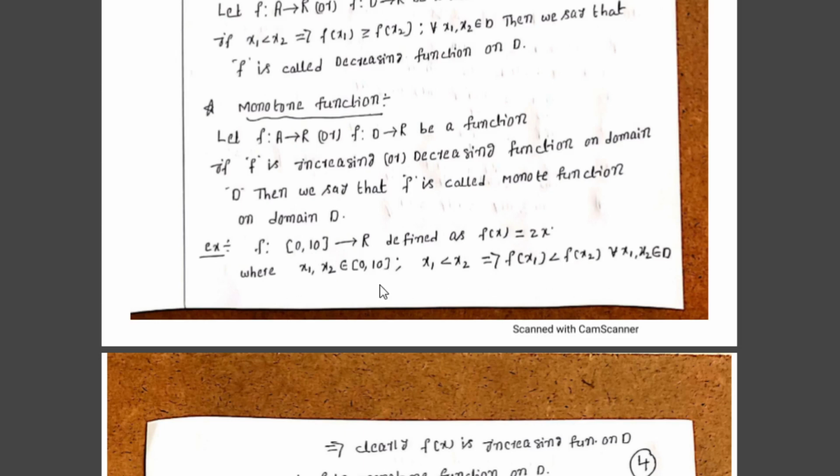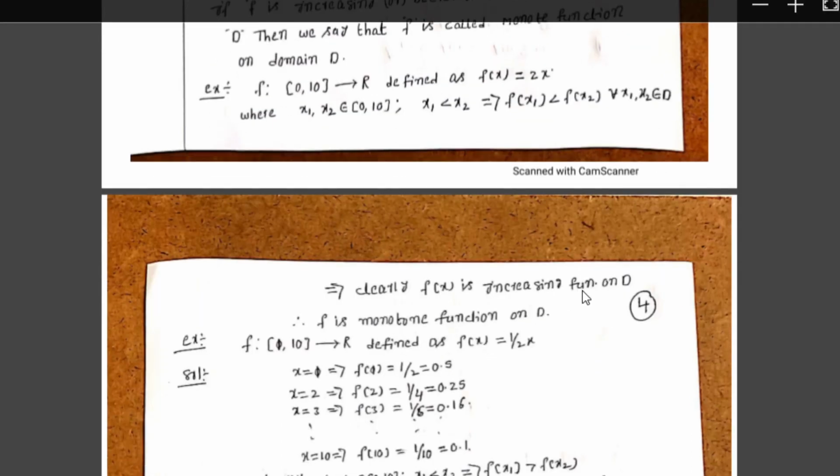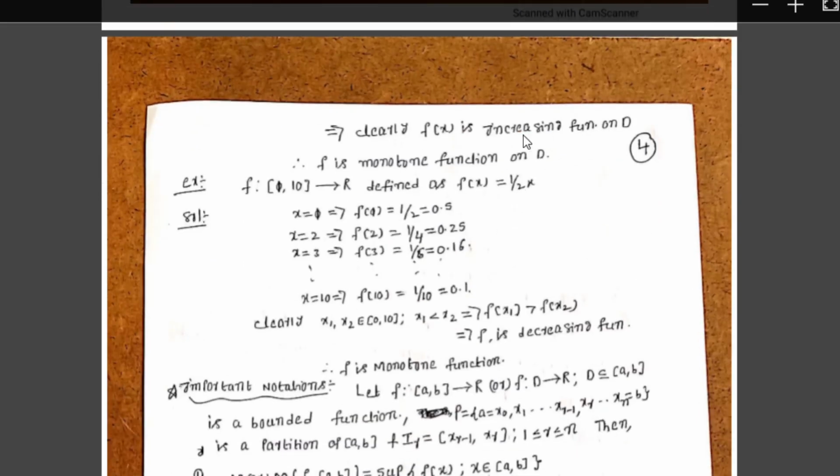The image of 0 is 0, of 1 is 2, of 2 is 4, where 0 less than 1, 0 less than 2, and 1 less than 2, 2 less than 4. Therefore we clearly observe that x1, x2 belonging to the closed interval 0 comma 10 such that x1 less than x2 implies f of x1 less than f of x2 for all x1, x2 belonging to D. Therefore f is called an increasing function. Clearly f of x is an increasing function on domain D, that implies f is a monotone function on domain D.